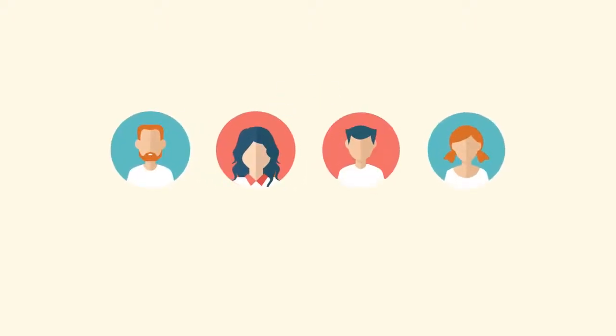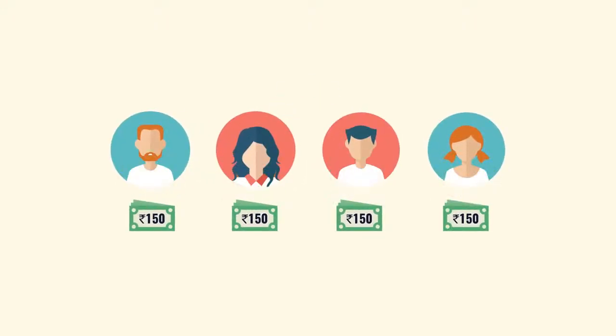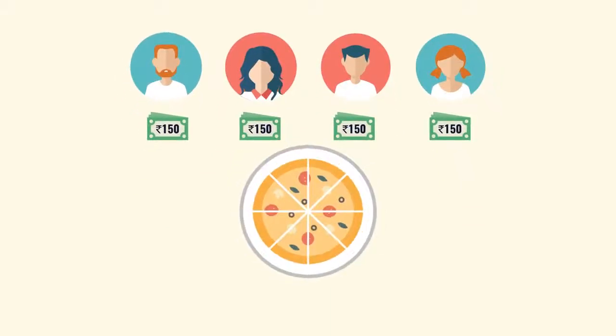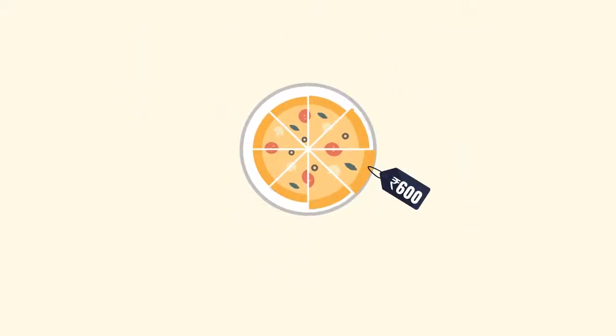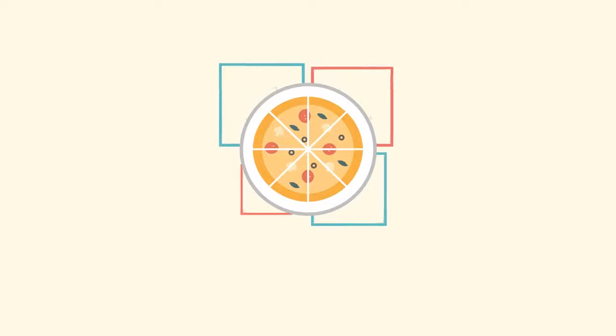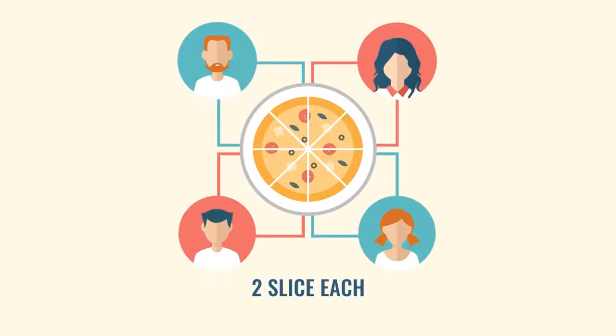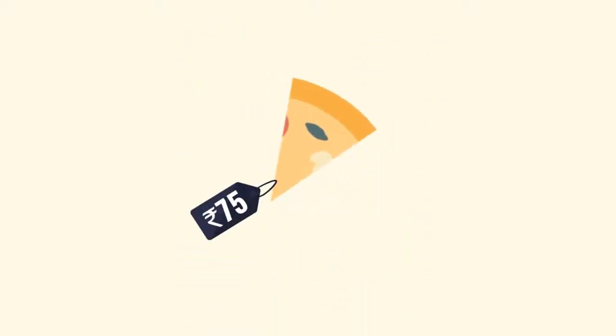You and your 3 friends decide to pool in rupees 150 each to buy a large pizza costing rupees 600. The pizza had 8 slices, which means each friend got 2 slices of the pizza. Thus, the price of each slice of pizza turns out to be rupees 75.